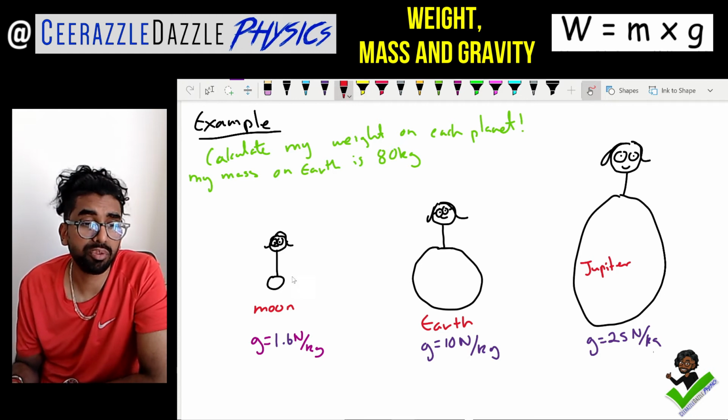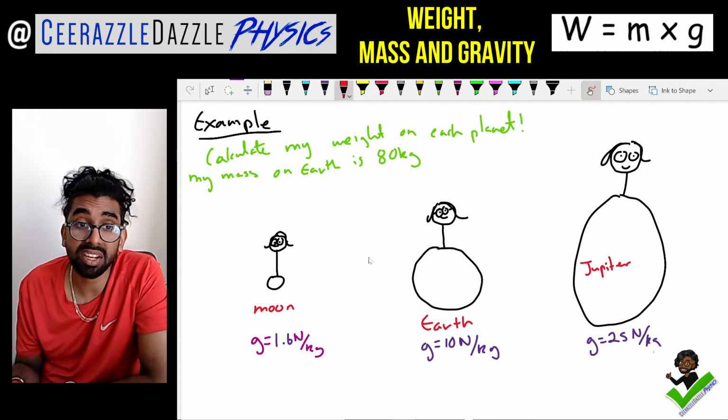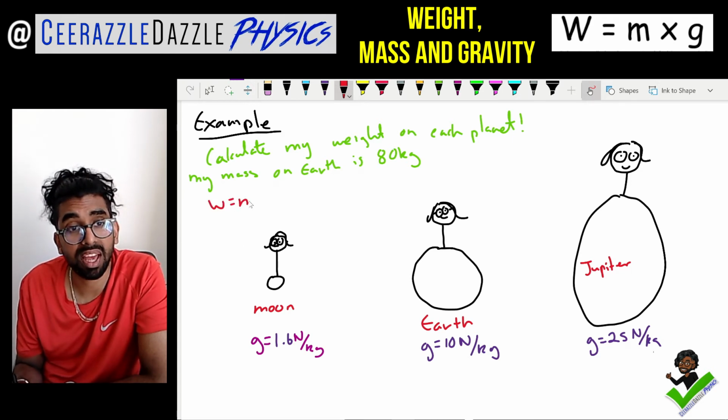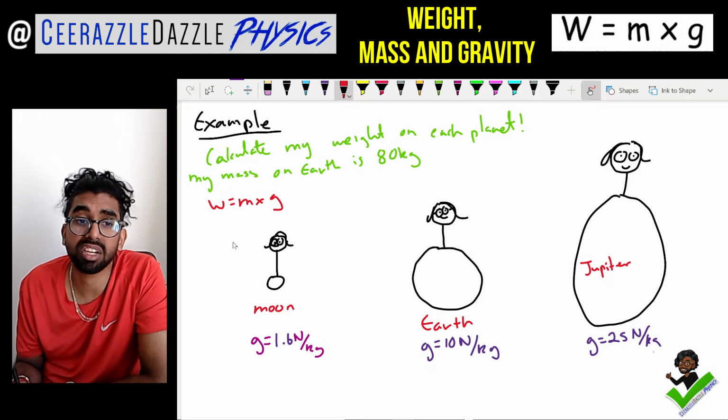Right, so first of all, if I want to calculate my weight on the moon, I just write down W is equal to M times by G. Weight is equal to mass times by gravity.